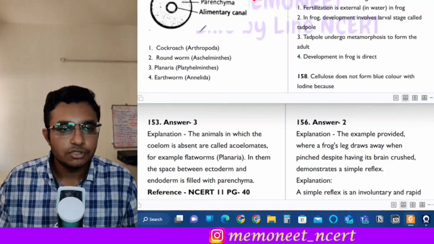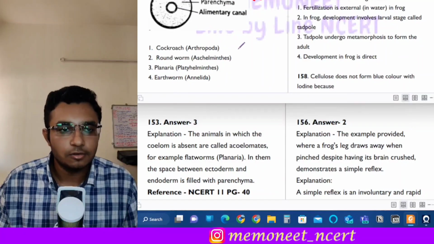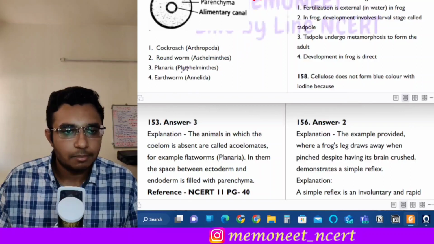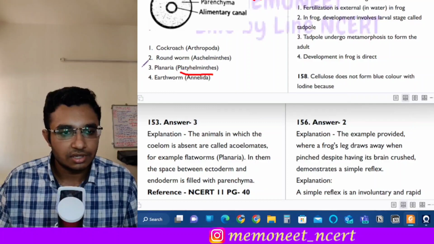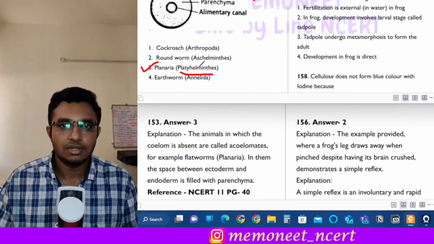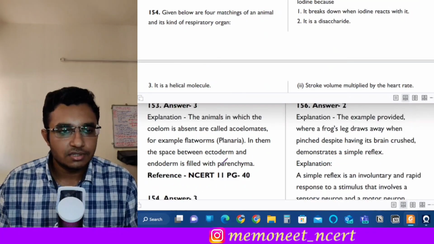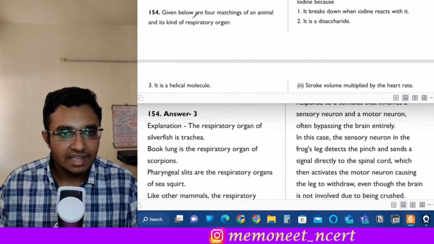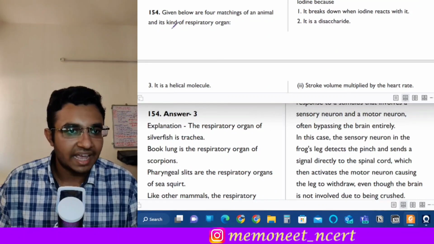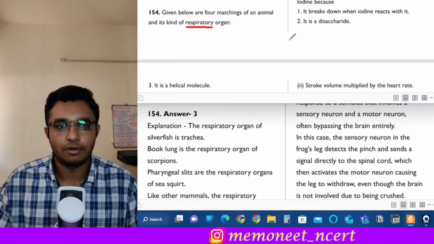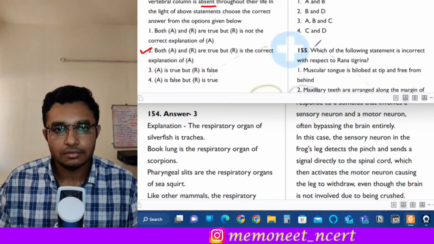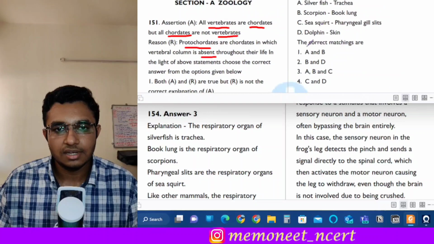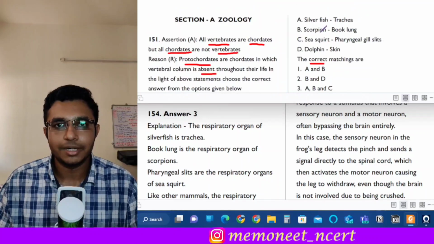And which of the following organisms is an acoelomate? We know that platyhelminthes are acoelomates, right? They do not have a body cavity. So the correct answer here will be option 3. The next question is question 154. Given below are 4 matchings of an animal and its kind of respiratory organ, and we have to identify which of them is correct. So we have to identify the correct matchings.